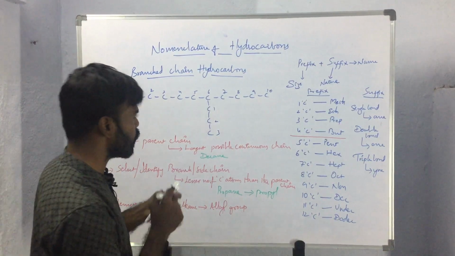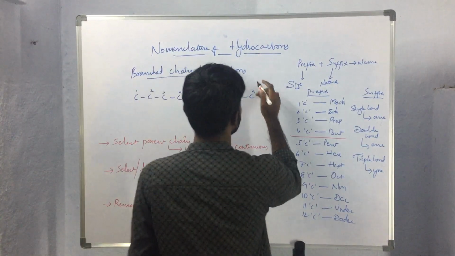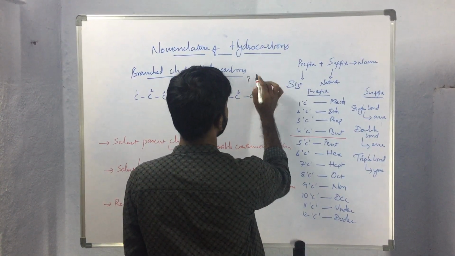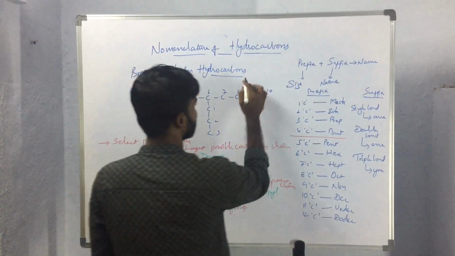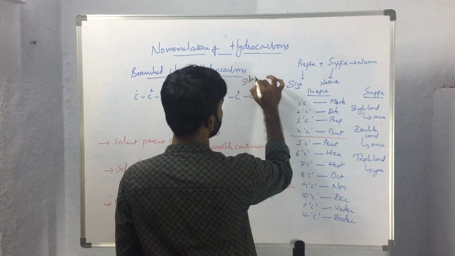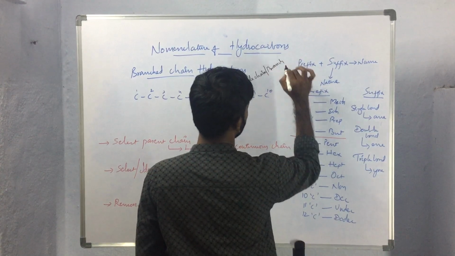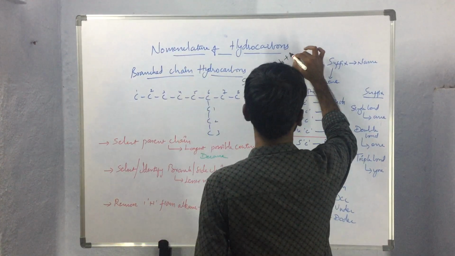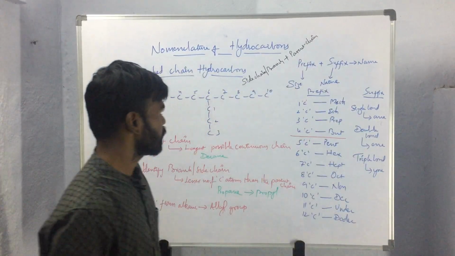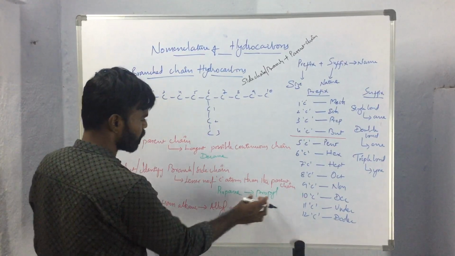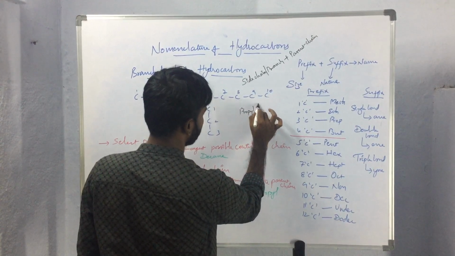Now what we have to do is combine both the name of the parent chain and the side chain. The name of the side chain or branch will be the prefix, whereas the name of the parent chain will be the suffix here. So the name of the compound will be propyl decane.